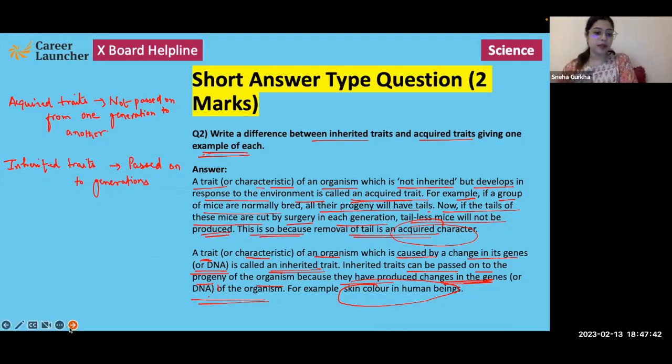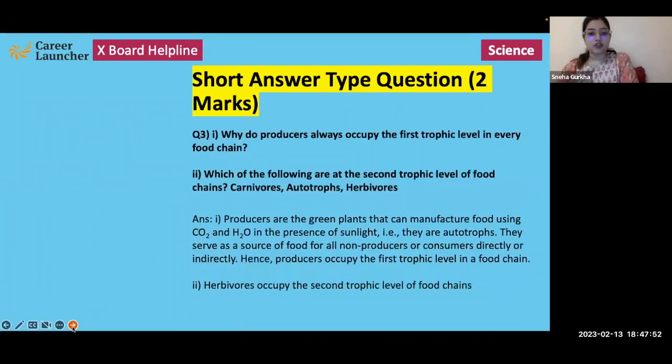Okay, so we have given the difference between the two types of traits, as well as an example of each. Next question is divided into two parts. So let's answer the question part-wise. Why do producers always occupy the first trophic level in a food chain?